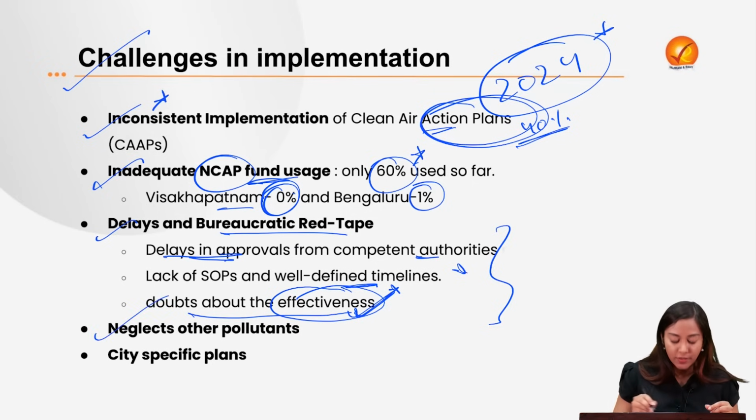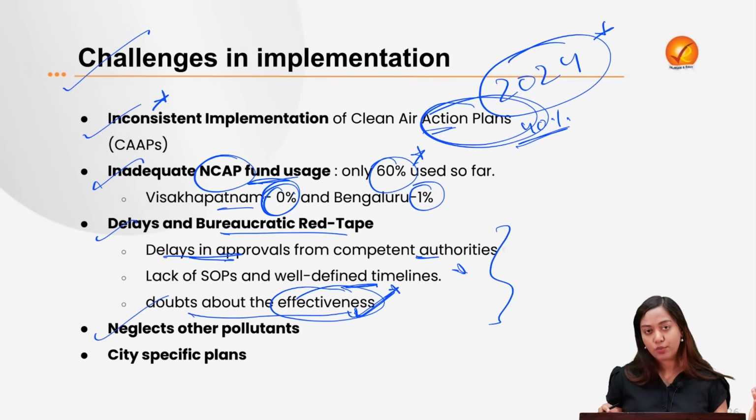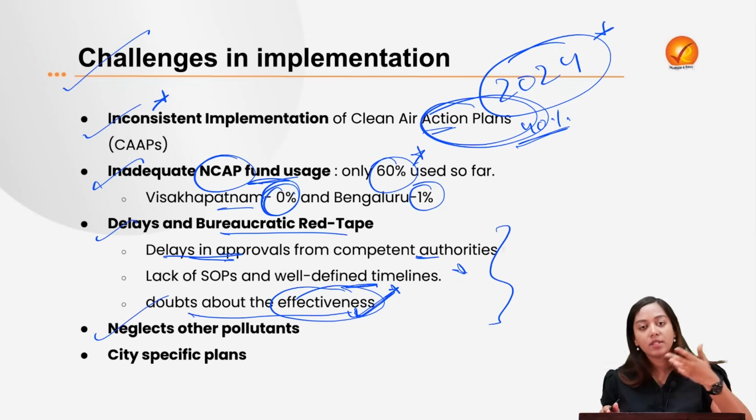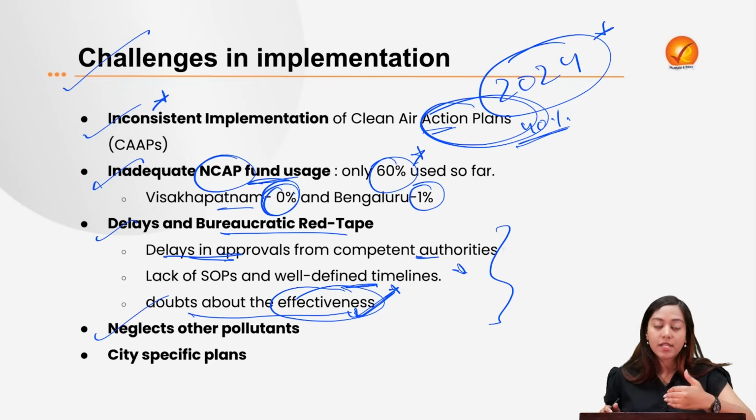Next is neglect of other pollutants. At the policy level also we have seen that we are only targeting two pollutants, PM 2.5 and PM 10. Are they enough? No, they are primary pollutants, but we have got certain secondary pollutants as well. We have got nitrogen dioxide, we have got sulfur dioxide and so many others. That has not been covered. So this is not a very comprehensive plan. This is a policy loophole.